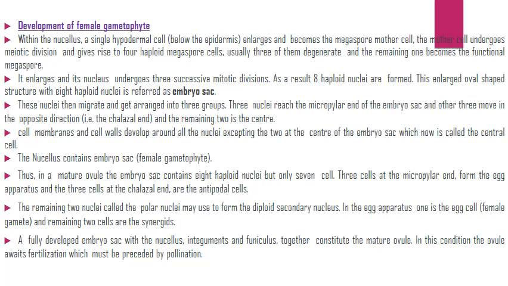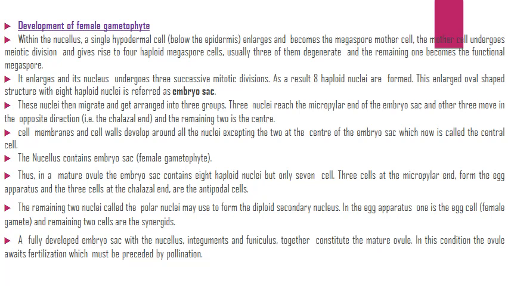It enlarges and its nucleus undergoes 3 successive mitotic divisions. As a result, 8 haploid nuclei are formed. This enlarged oval-shaped structure with 8 haploid nuclei is referred to as the embryo sac.